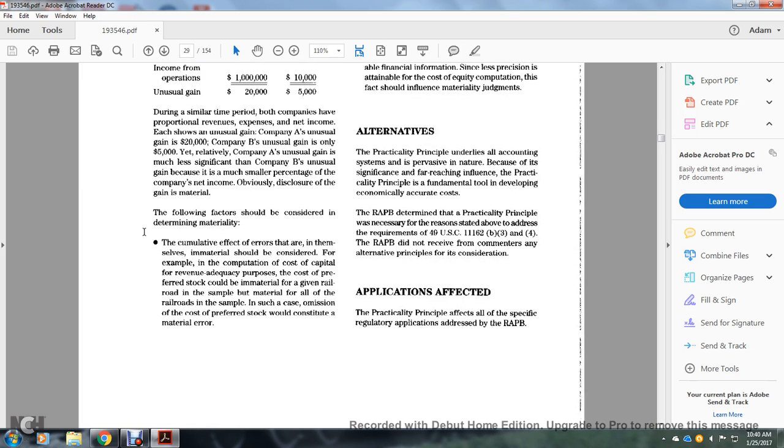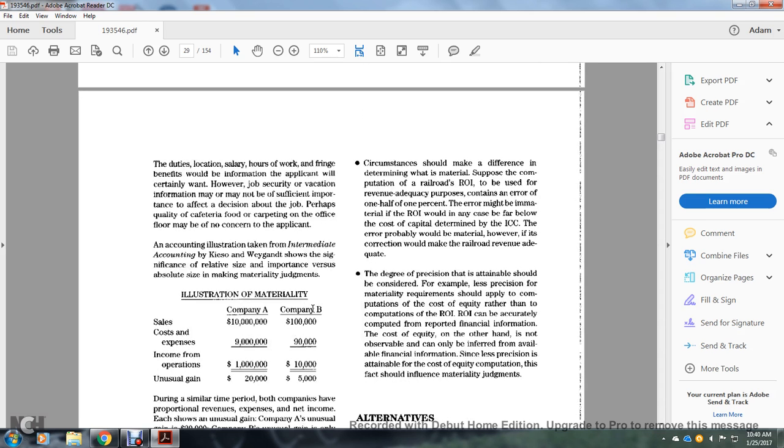The following factors should be considered in determining materiality: cumulative effects of errors by themselves. Circumstances should be considered, for example, the computation of the cost of capital and revenue adequacy, with the cost of the preferred stock. For the cost of capital, with the railroad sample of all the railroads, omitting the cost of preferred stock constitutes a material error.